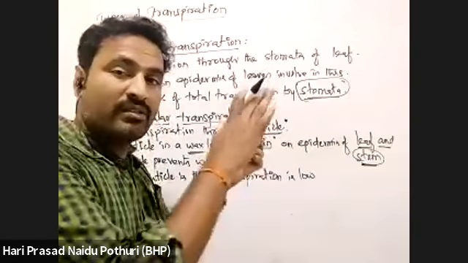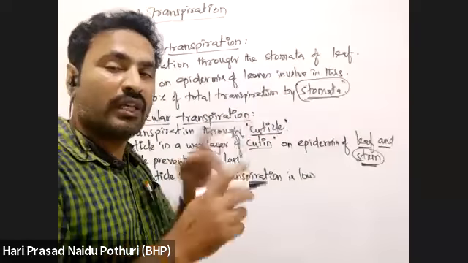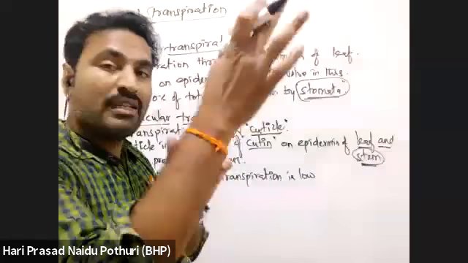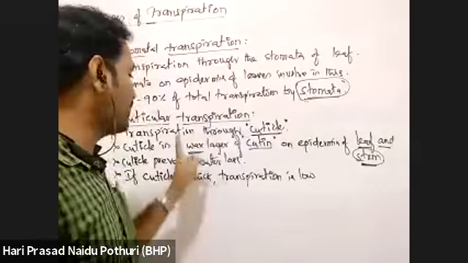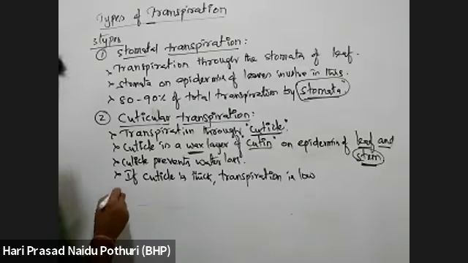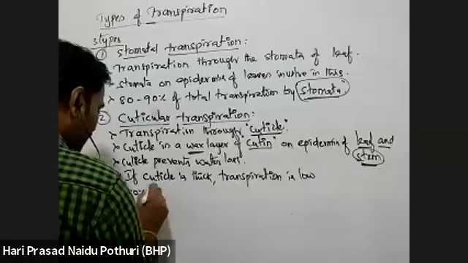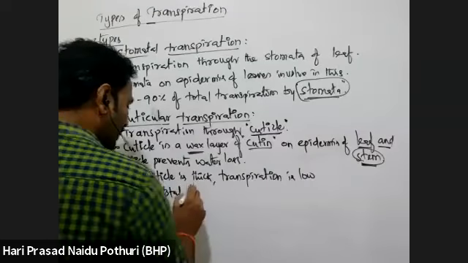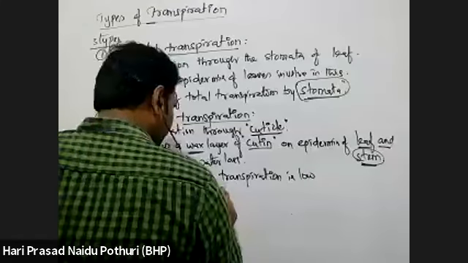When the epidermal cells and the waxy layer are involved in transpiration, not the stomata, it is called cuticular transpiration. Cuticular transpiration is around 10% of total transpiration.